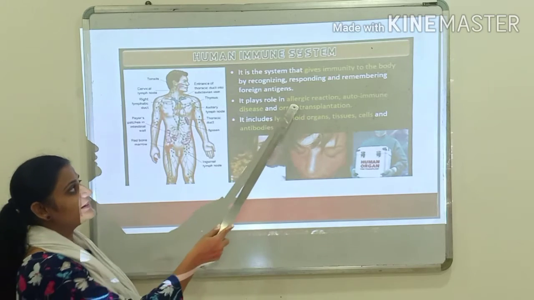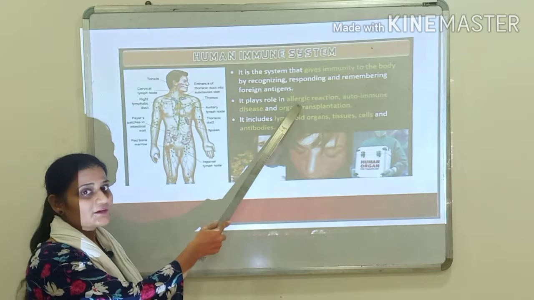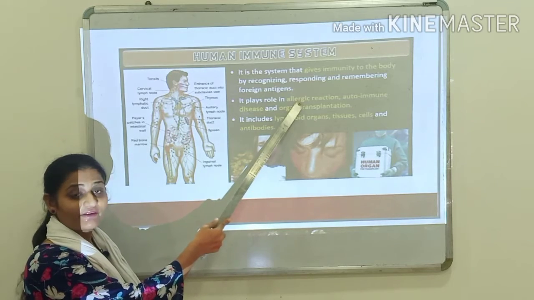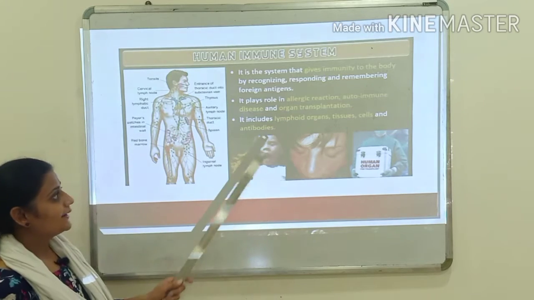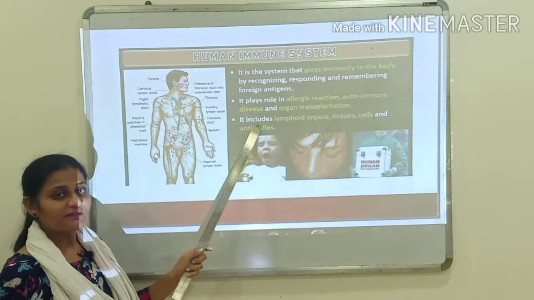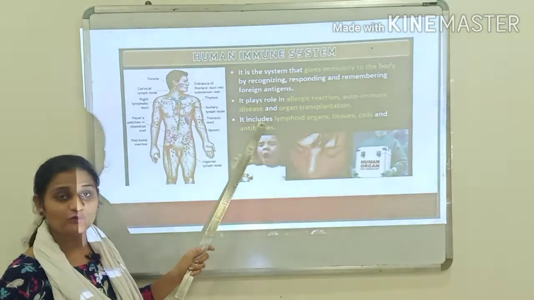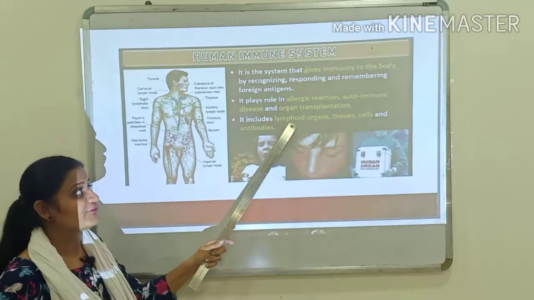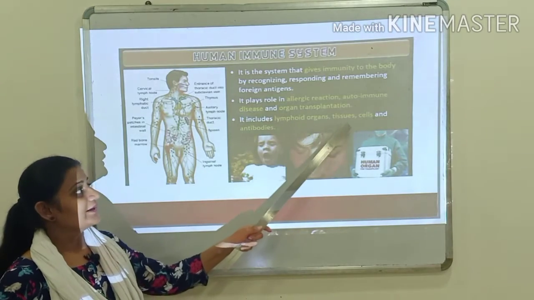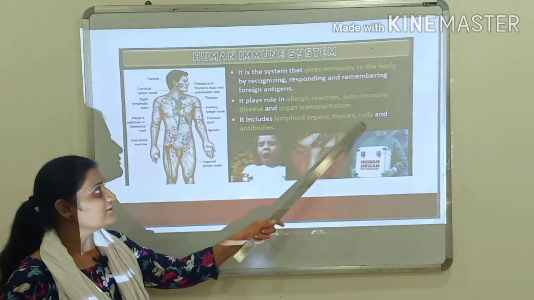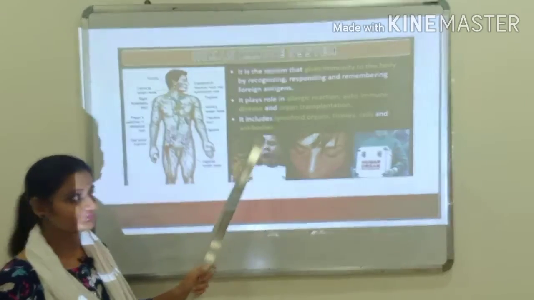So in all these three, the immune system plays a very crucial role or a very important role. And the parts of the immune system, or the immune system consists of lymphoid organs, then tissues, cells and the antibodies.